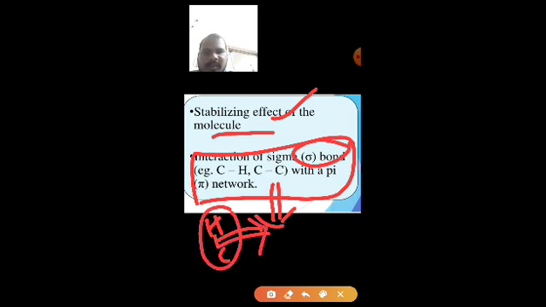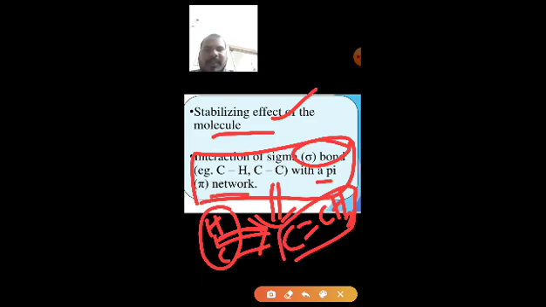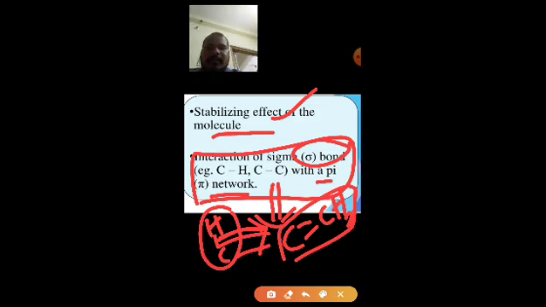It involves the interaction of this sigma bond with the pi orbital of the double bond, or the interaction of the sigma bond with the p orbital of a carbonium cation or free radical.